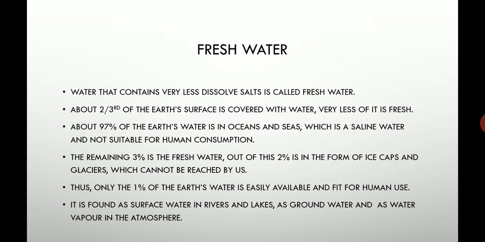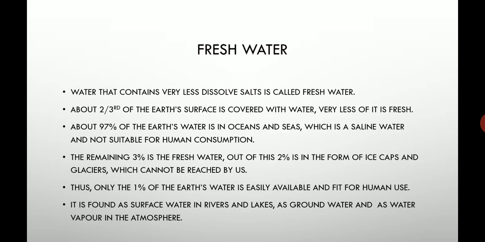The remaining 3% is fresh water, but out of that 3%, 2% is ice or glacier form, which is again very far and cannot be used for drinking, and the remaining 1% is what we drink. So 97% is saline water, 2% is ice cap, and the remaining 1% is available for human use. It is found as surface water in rivers and lakes, and as groundwater. So fresh water is found in rivers, lakes, groundwater, and water vapor.